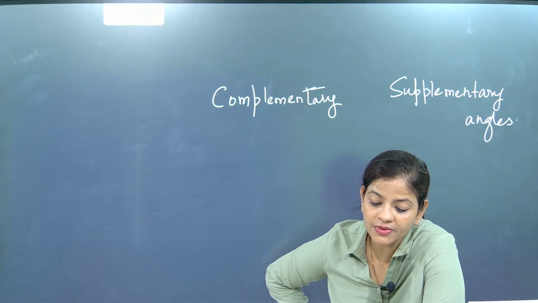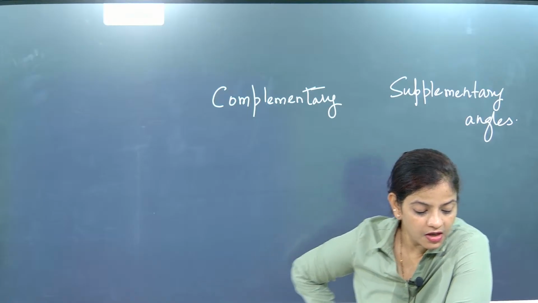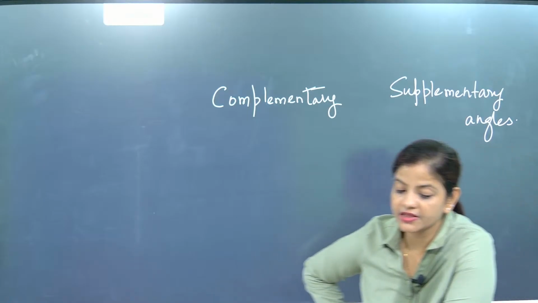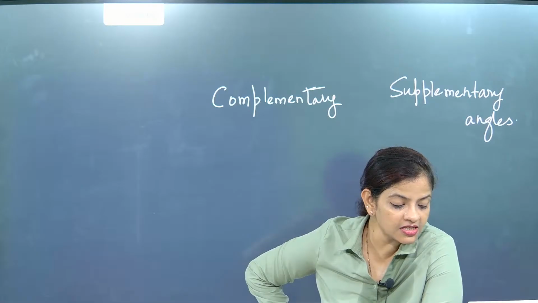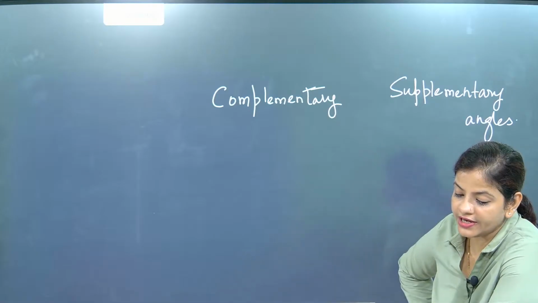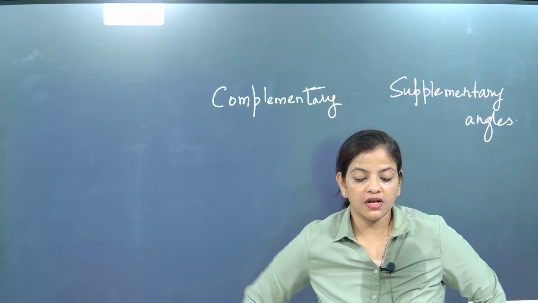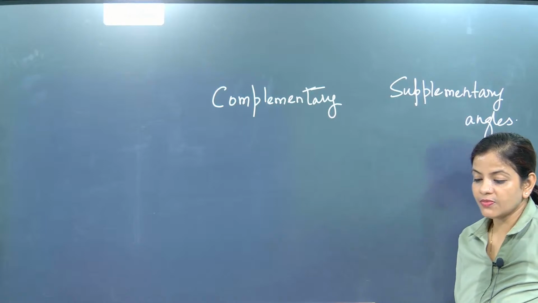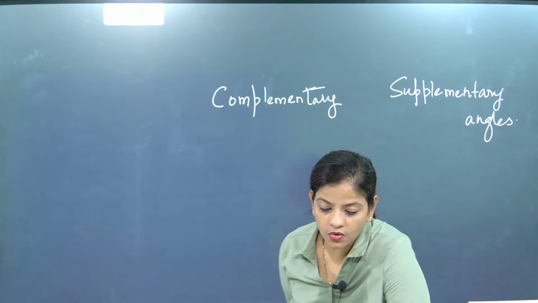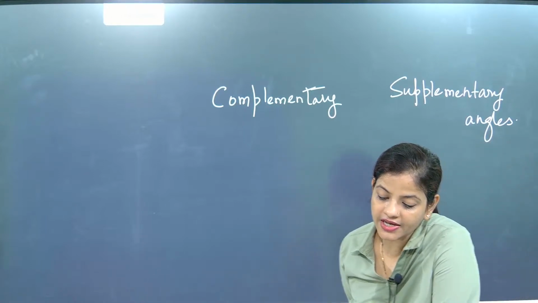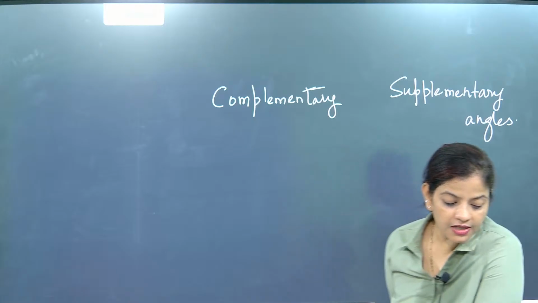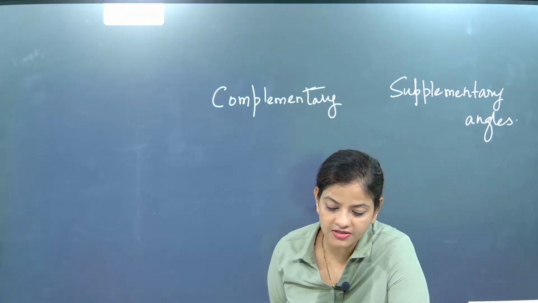Okay, Bhavya, supplementary angle is 180 degrees. Tanisha, supplementary angle is how much, beta? 180 degrees. Now let's check this out. We are going to solve some questions. Okay. Complementary is Anika. Hi Anika. So now please pay attention and start answering the questions.